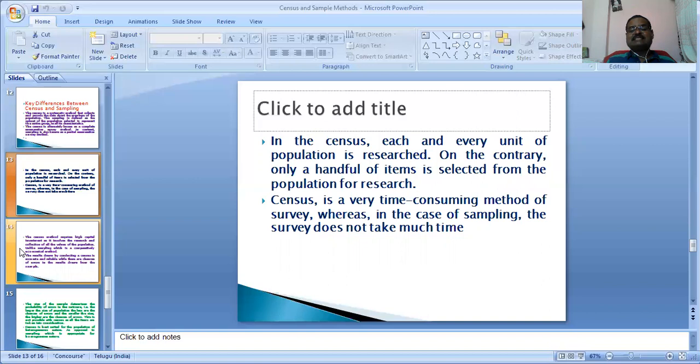In the census method, every unit of population is researched. On the contrary, the sampling method only selects some units to research. The census method is very time consuming, but in sampling the survey does not take much time. That is one difference; another difference.